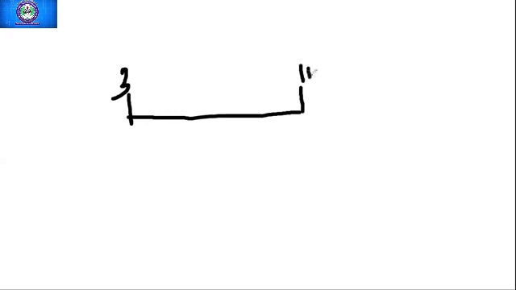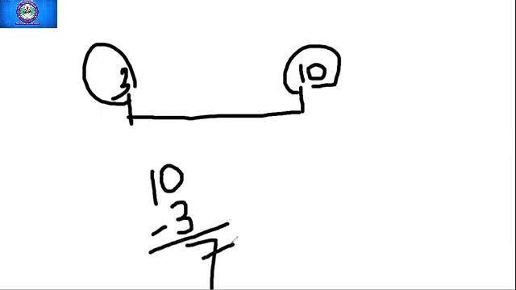So what will be the measurement of the object? We need to subtract 3 from 10. Okay, you need to subtract 3 from 10. Your answer is 7. So that means what is your measurement of the object? 7. So like this you can measure, but you should always remember that your scale must always start from zero.